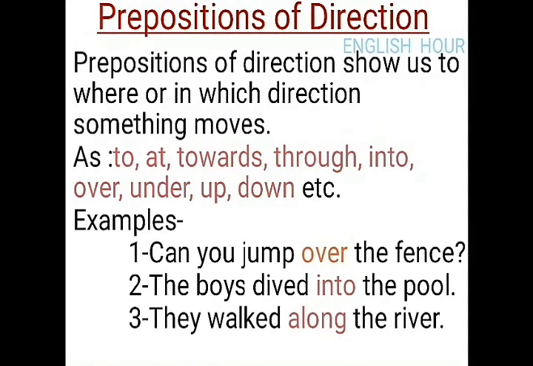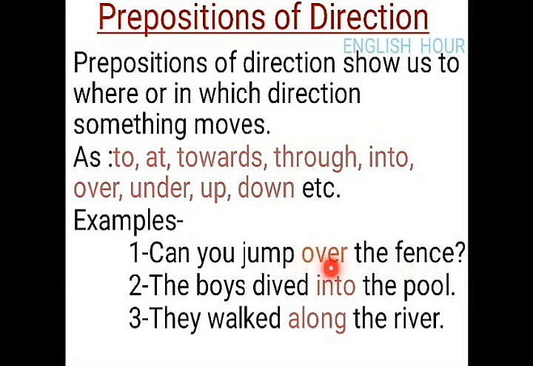Next is preposition of direction. Here, prepositions of direction show us to where or in which direction something moves. For example, as to, at, towards, through, into, over, under, up, down, etc. For example, first, can you jump over the fence?